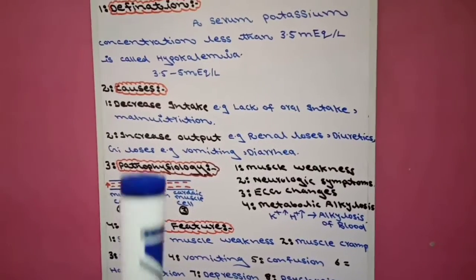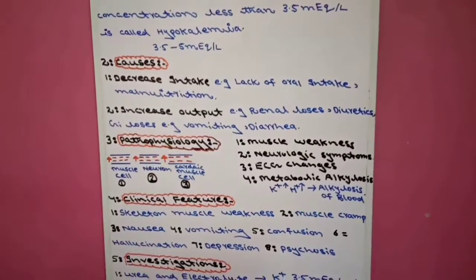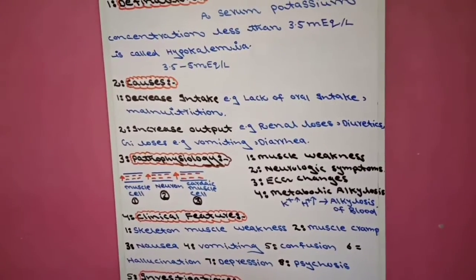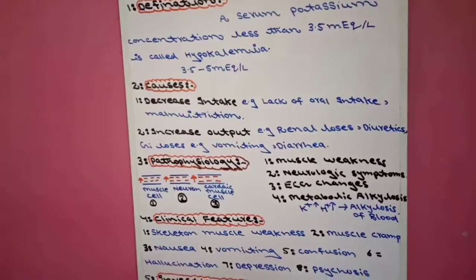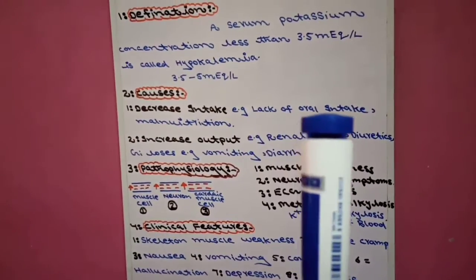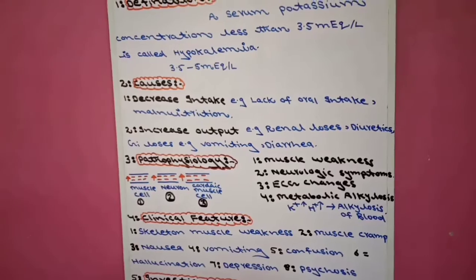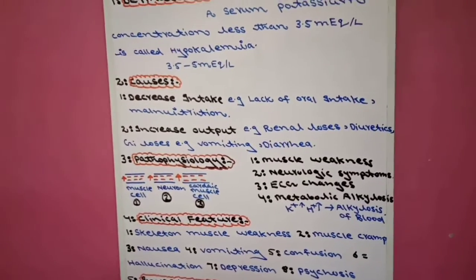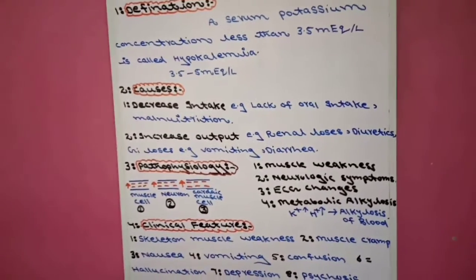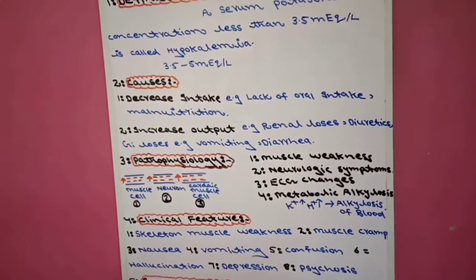Now come to the causes. There are two causes of hypokalemia. First cause is decreased intake. If we decrease the intake of potassium, as a result there will be hypokalemia. For example, lack of oral intake. If we lack oral intake of potassium, like potassium is present mainly in banana.